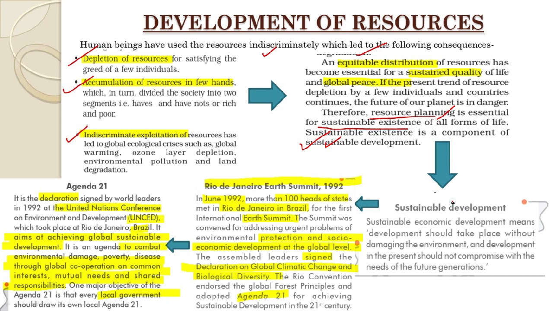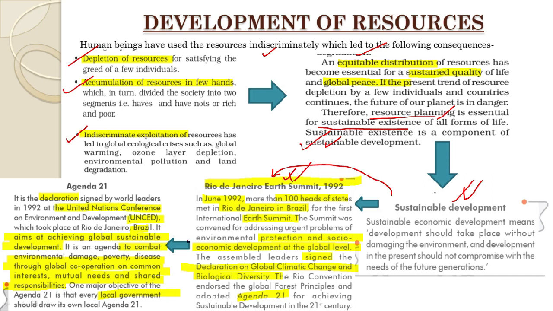Now, sustainable development just says that it is development which takes place without harming the present, and which also does not compromise with the future needs, with the future generations. And one such important event related to sustainable development took place at Rio de Janeiro in Brazil. This was known as the Earth Summit of 1992, where 100 heads of states joined this summit.